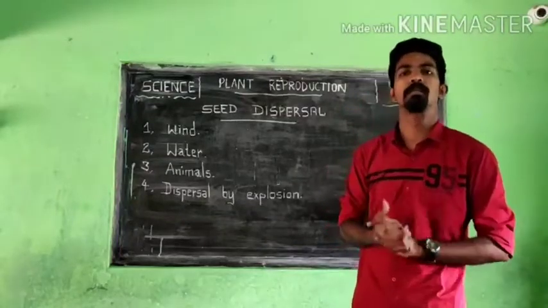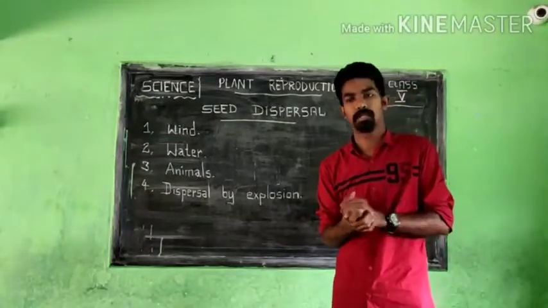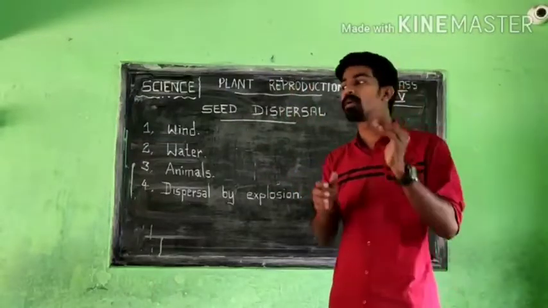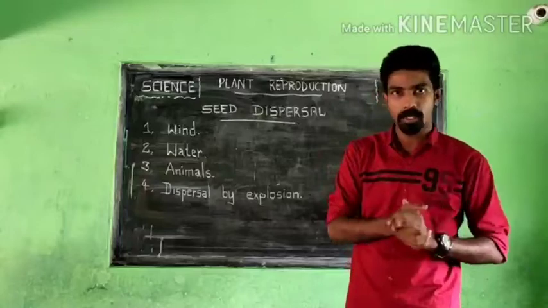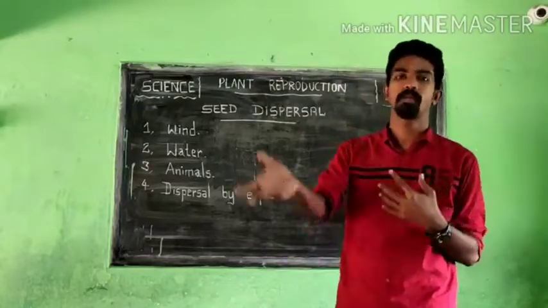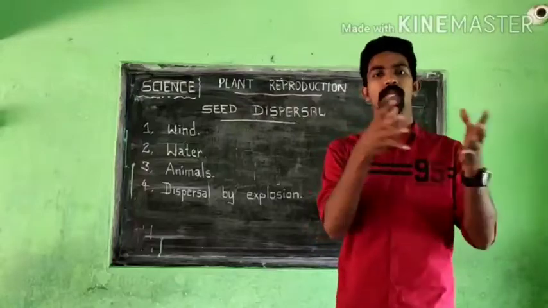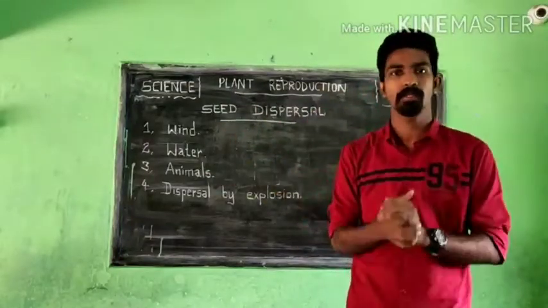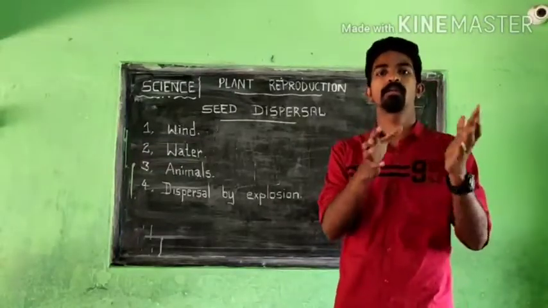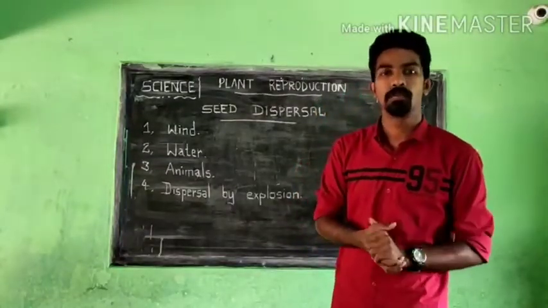Even human beings, what do we do? I'll take the same example, mango. We eat mangoes and oranges. After eating a mango, what are we doing? We simply throw the seed somewhere else, so the seed's location is changed. We took the mango from the mango tree and ate it while walking, then on the way we throw the seed to some other place. Wherever we throw that seed, if it gets enough air, water, warmth, space and nutrients, then a new baby plant will come out.